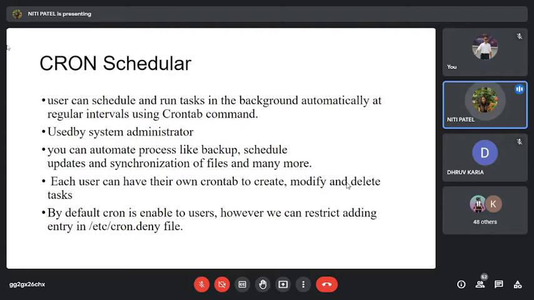So the cron scheduler is generally used for backup, and it is used by the system administrator. It is not that the user cannot use it. The user can also use it, but the system administrator makes the most use of it, because whenever they want to take a backup, the backup is quite huge. Why? Because it consists of all the user files, all the system related files, as well as the admin related files. If a user wants to take a backup, he does not have to run the cron scheduler. He can normally use the backup command, because the backup taken by a normal user is of less volume. It will take only the data which he has created or which he needs.